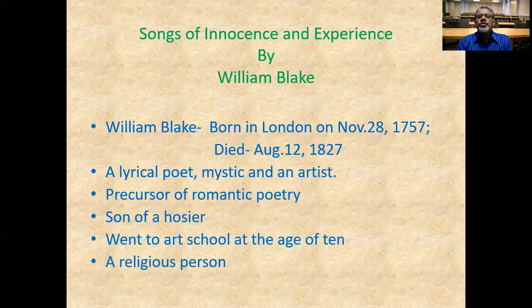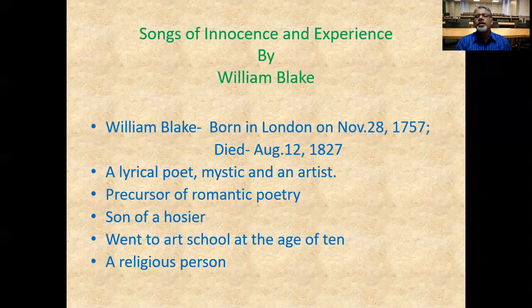William Blake was born in London on November 28, 1757, and died on August 12, 1827. And you see a very important thing to note here, that the official beginning of the romantic movement, as I said earlier, was 1798, and William Blake came much before that, and that's why William Blake is called the precursor of romantic poetry.